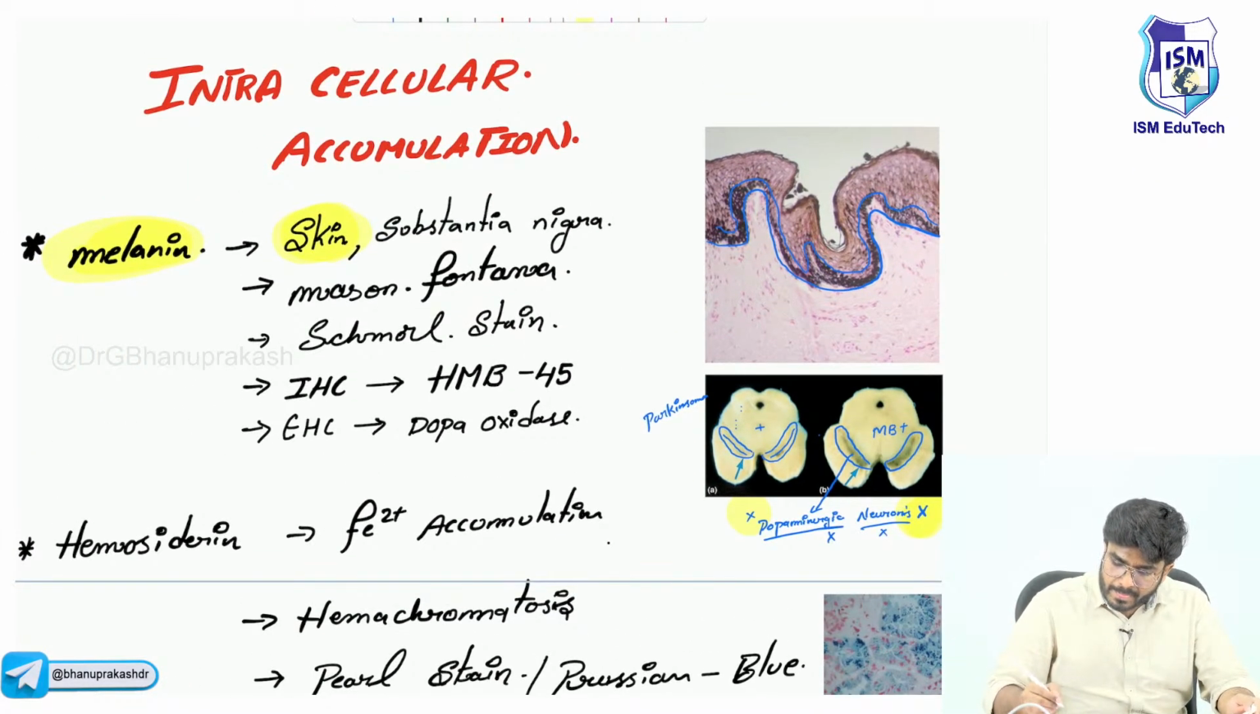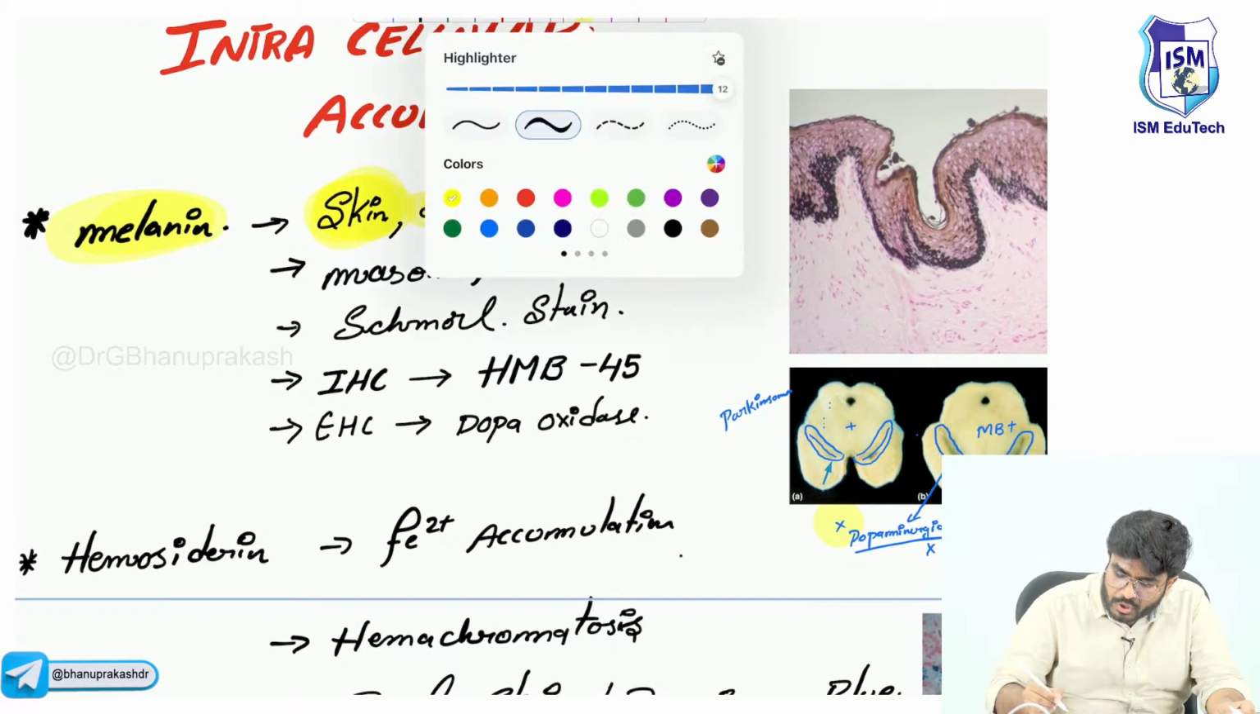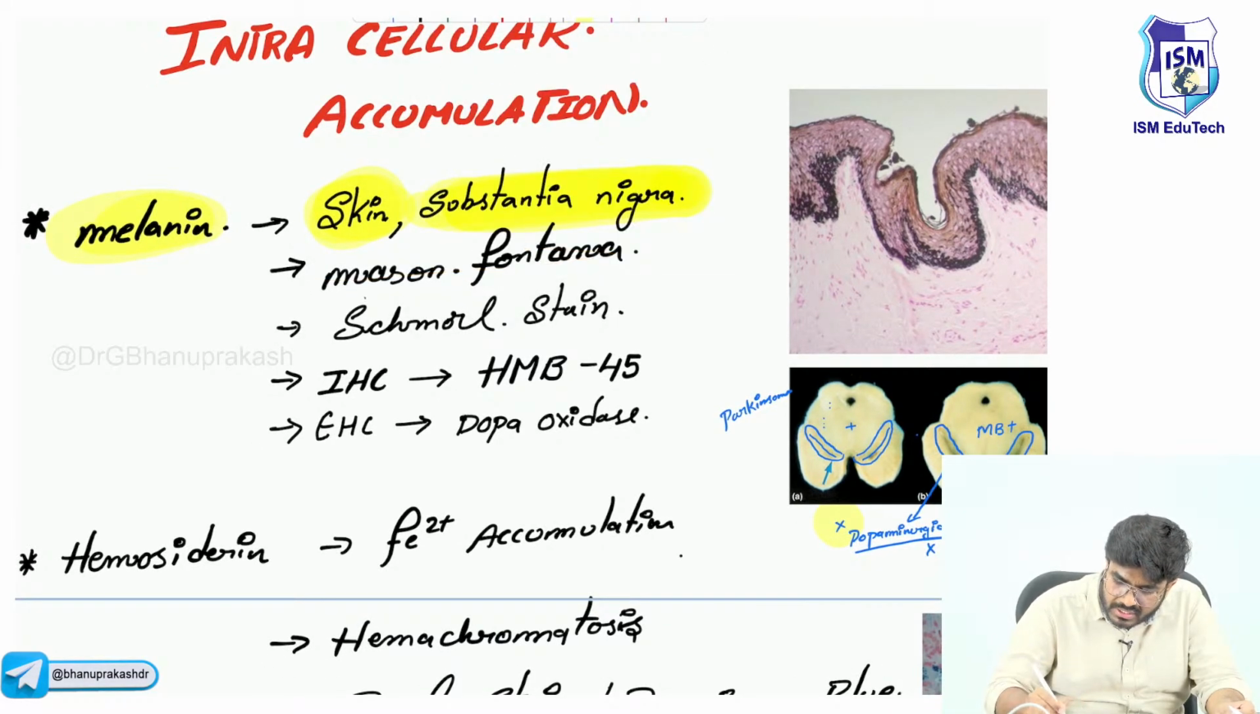Melanin is a pigment. It is there in the stratum basale layer of our skin, as well as the substantia nigra. Questions that will come in your exam are direct pathology related questions. What is the stain for this pigment? The stain for melanin is Masson-Fontana. Masson-Fontana is a silver stain, and there is an immunohistochemical stain called HMB45.